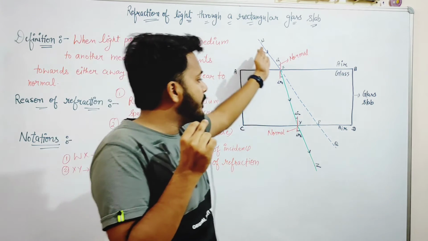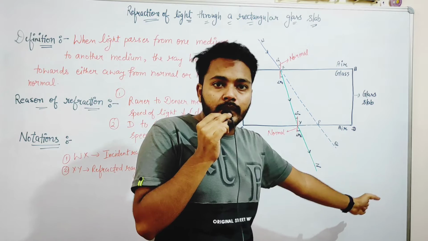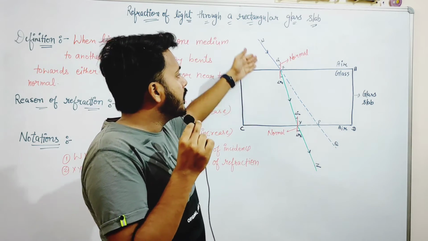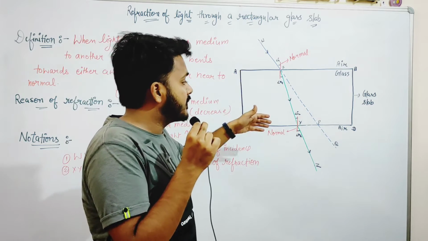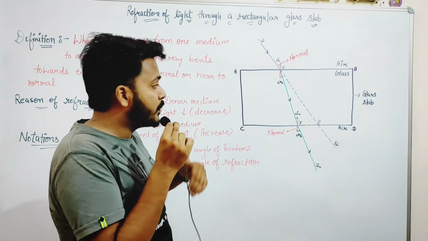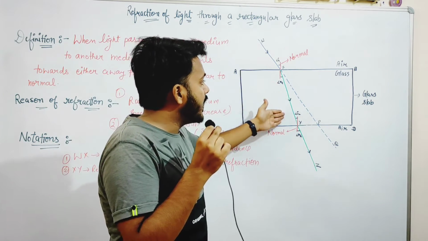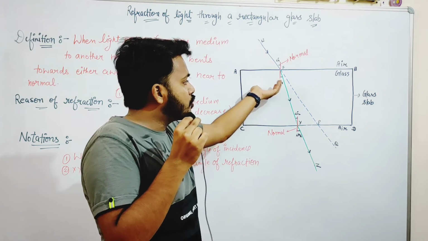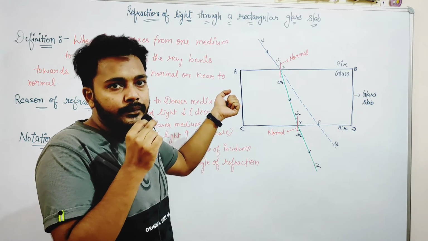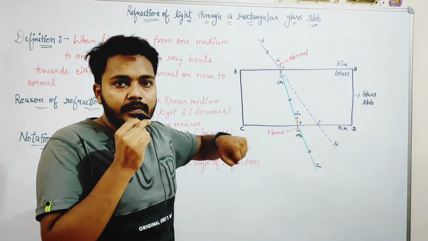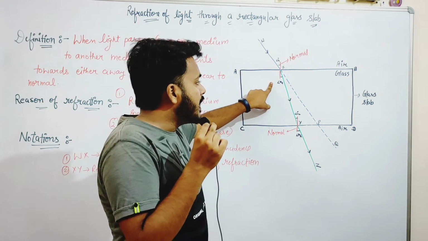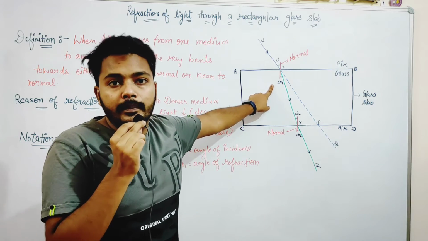Actually the light should pass very straight, but due to the change of medium, the speed of light decreases, and due to the decrease in the speed of light, the ray bends towards the normal. The angle I1 is the angle of incidence. Angle R1 is the angle of refraction.